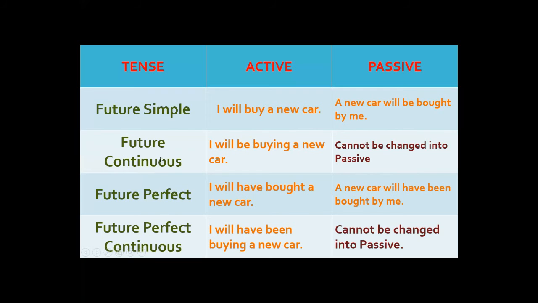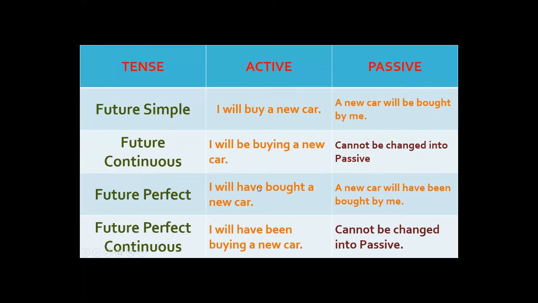Future continuous. Now there is a difference from present continuous and past continuous. I will be, these are the helping verbs. Now the progressive form of verb and the object. This tense cannot be changed into passive, because if we make it passive, we have no grammatical structure to be made as a passive of this tense. So this tense cannot be changed into passive.